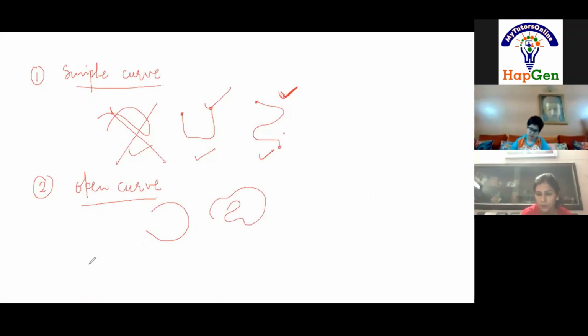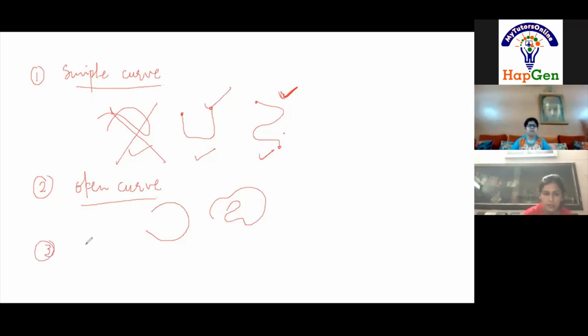Nobody will ask you these definitions in your exam. Nobody will ask what a simple curve is. Nobody will ask what an open curve is. But to build your foundation and get your concepts clear, you should know this, right? That's why I'm making you write this. Otherwise, it will not be asked in the exam.